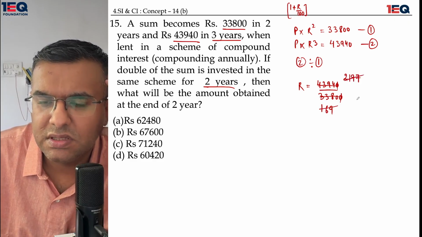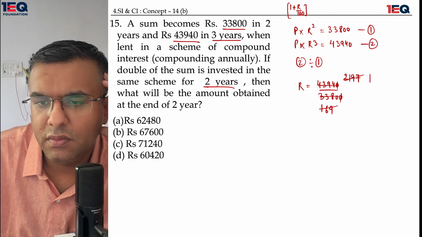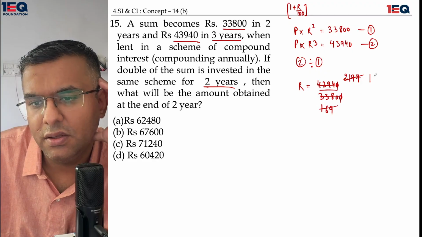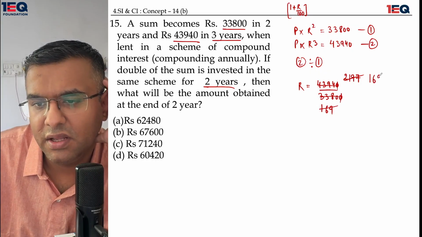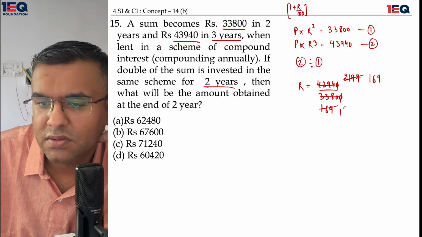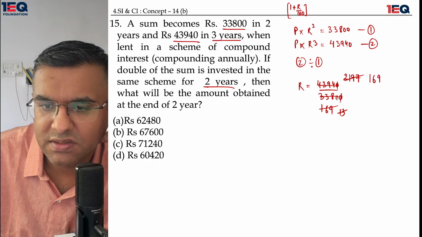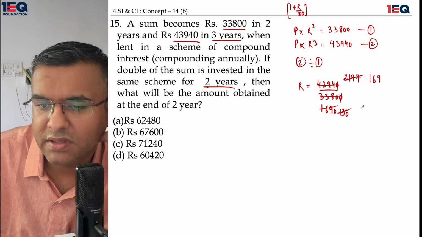So this is 13 ones are 13, then 89, 13 sixes are 78, and 117, 13 nines are 117. So I remain with 13 here, and this is basically not 169, this is 1690. So I have a 130 here, then this is 10, and this is 13.